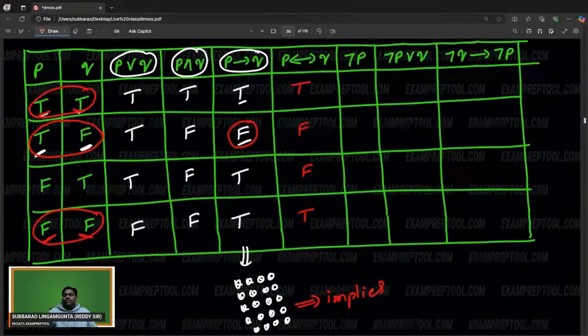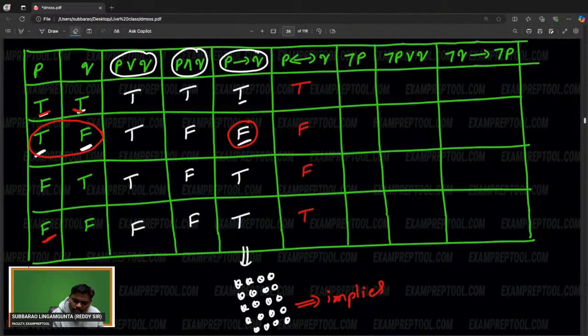We may not use double implies that much. But anyhow, double implies is very simple: if both same, then true. I think the major one, I want to say, is implies. So I will underline only that. This is the major one.